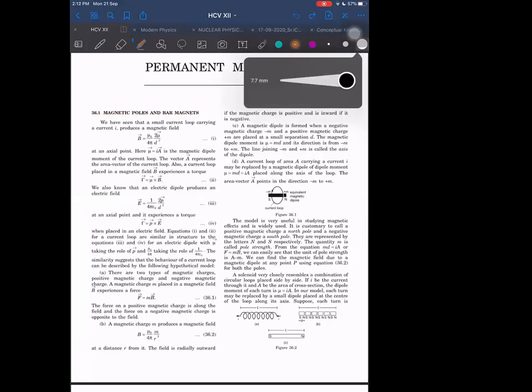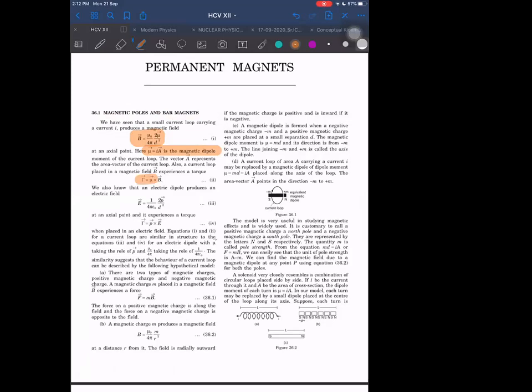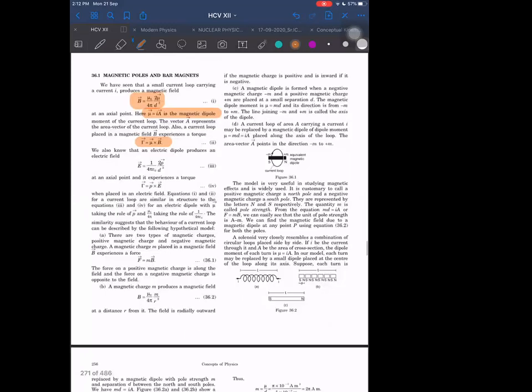You know that magnetic field is found as mu naught upon 4 pi into 2 mu upon d cube. What is mu here? Mu is magnetic dipole moment, I into area vector. Torque due to magnetic dipole is mu cross B. The way it is p cross E for an electric dipole, here it is mu cross B. The way force is qE, same way it is mB.